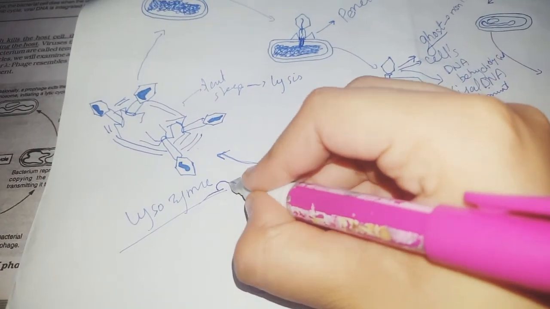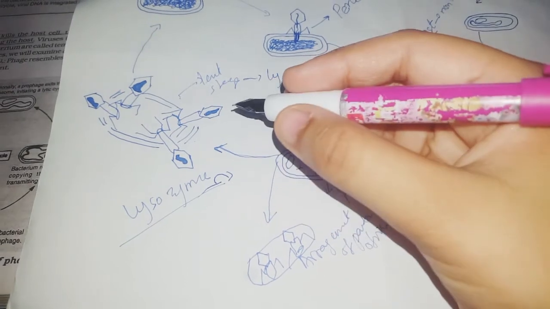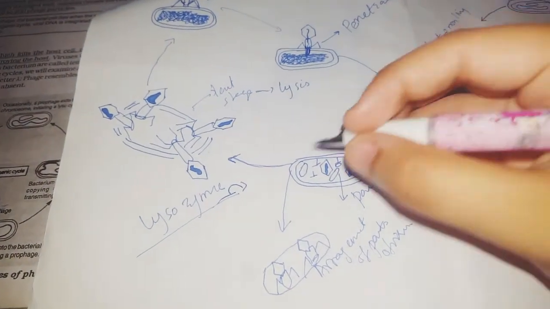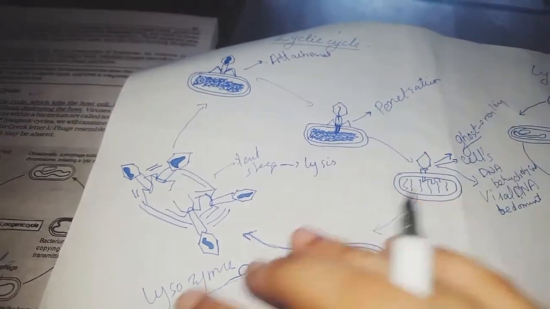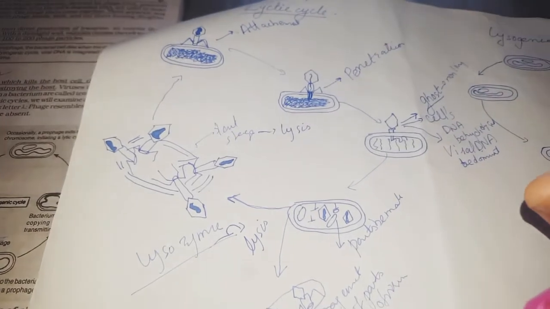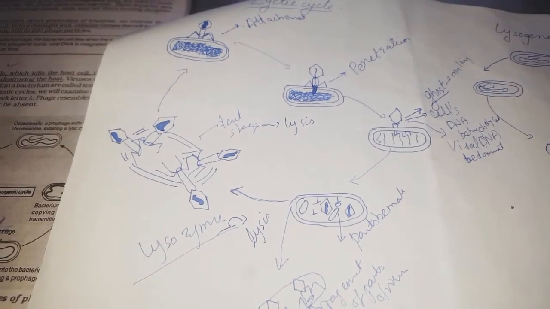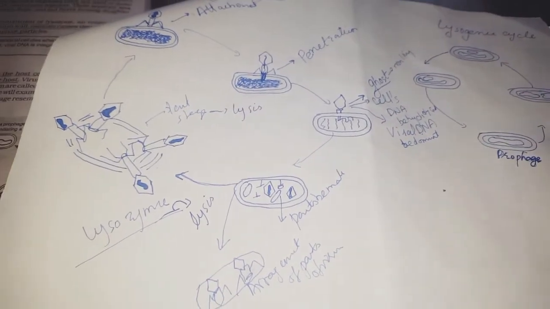This lysozyme enzyme makes the cell wall of the bacterial cell decompose and break down, and thus lysis of the bacterial cell wall occurs. And thousands of these virulent viruses are released, and then they attack other healthy bacterial cells.